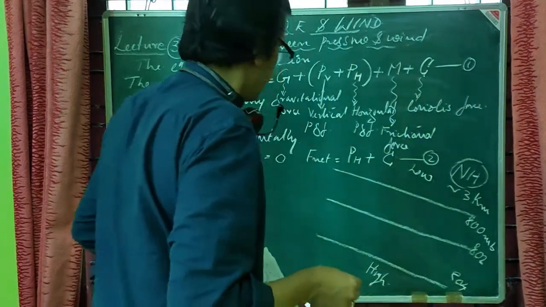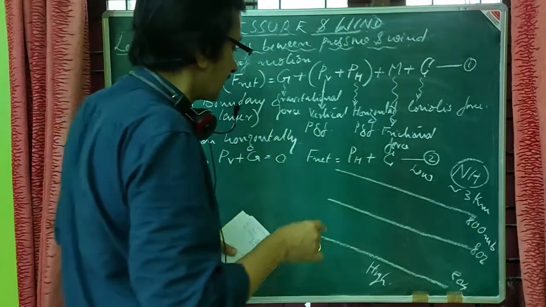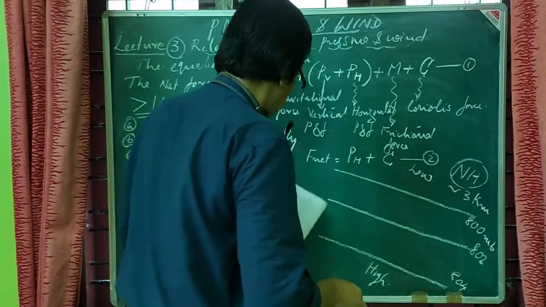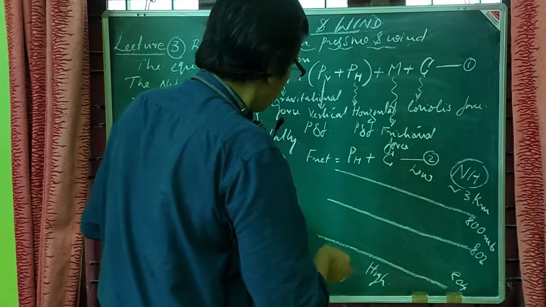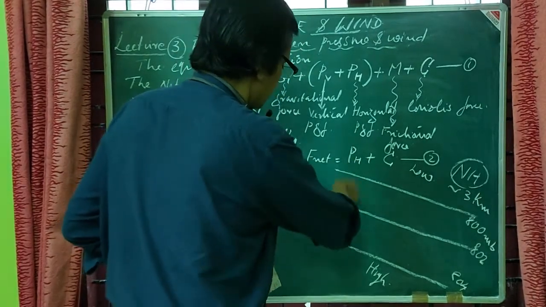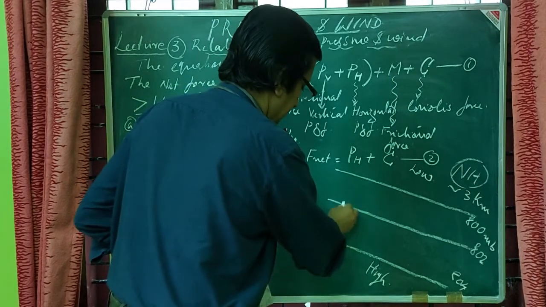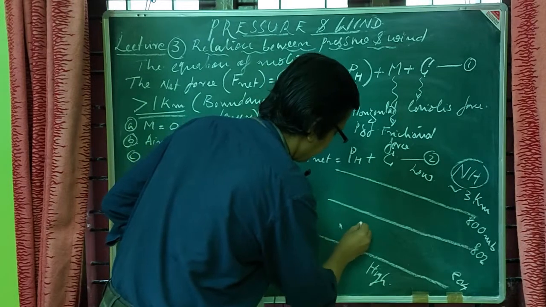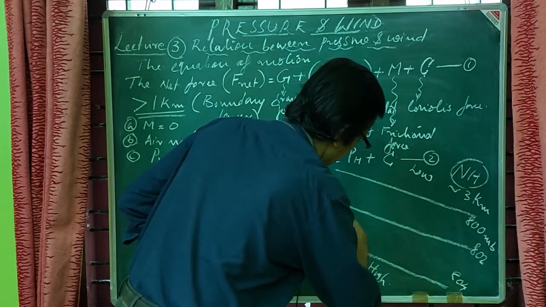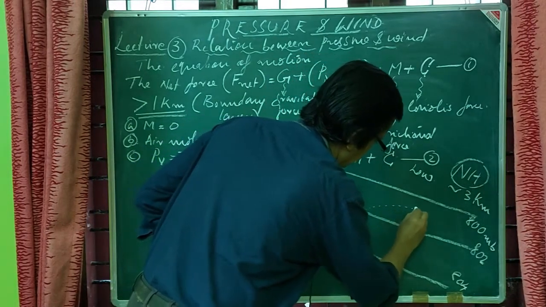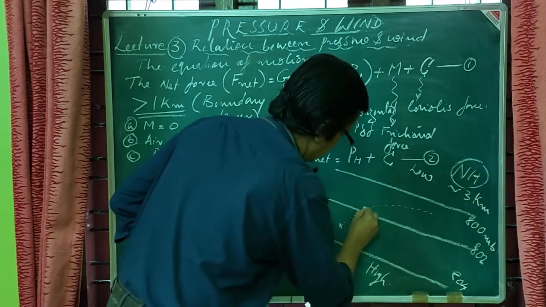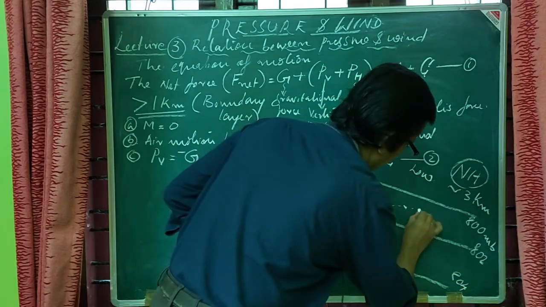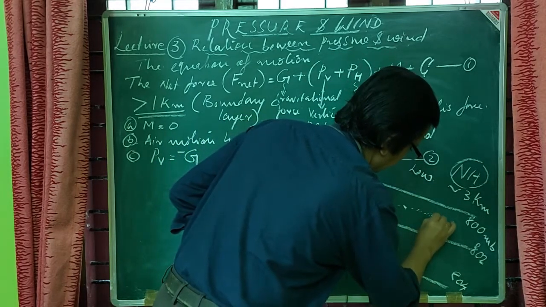So we know the pressure gradient force, if I want to mark here, it should be exactly perpendicular to the isobars, so I can make PH perpendicular to the isobar. Now I will consider an air parcel moving in this direction. Let it be here 1, 2, 3, 4, and finally it reached here 5.